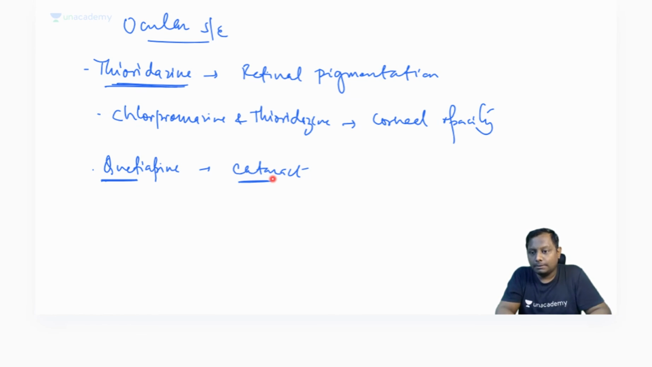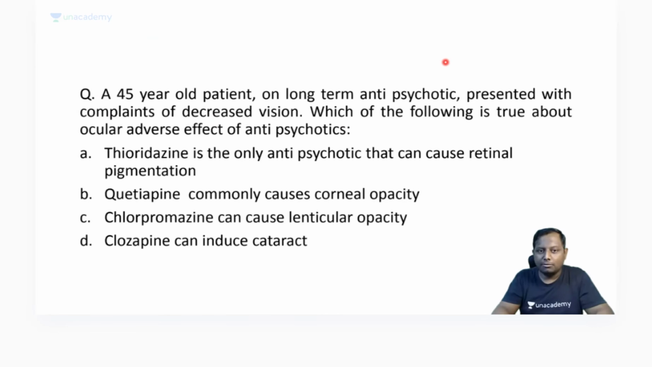Corneal opacity, not lens pigmentation, corneal opacity. Lens pigmentation or lens opacity is the same as saying cataract. Lens pigmentation or lens opacity will be the same as telling that the patient is having cataract. I hope you are getting my point, guys. If a drug is causing lens opacity, definitely it will be cataract only.